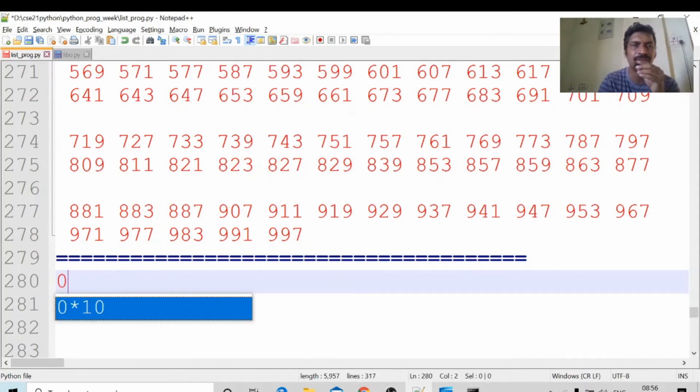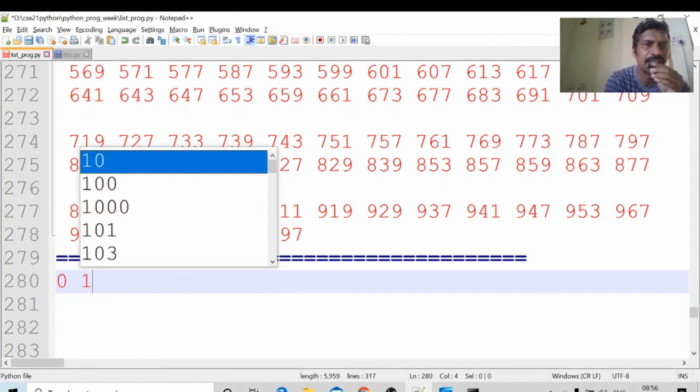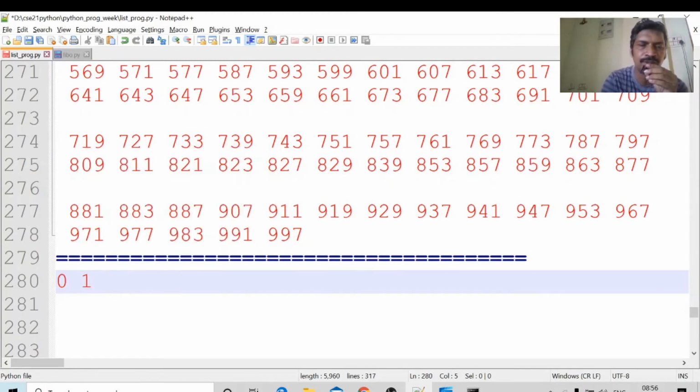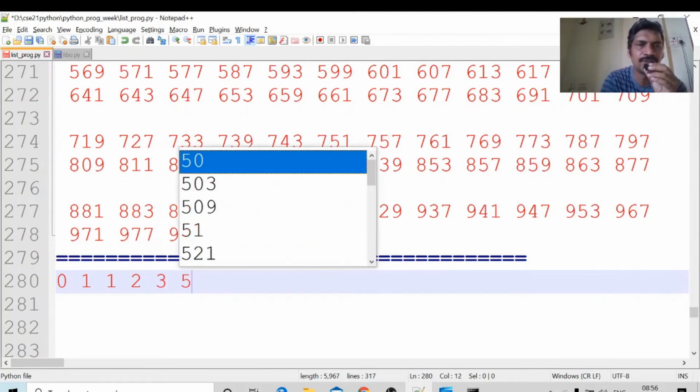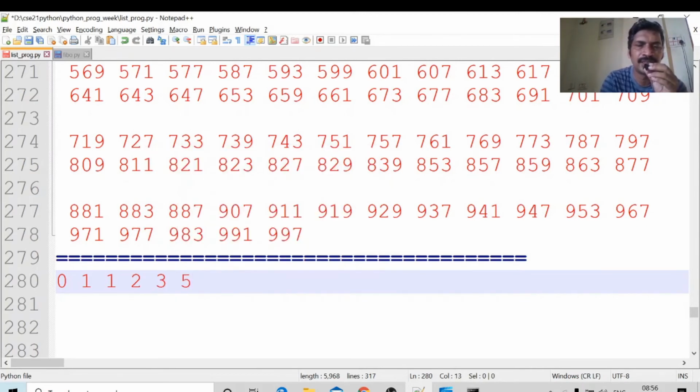First number in the Fibonacci series is 0. Next number is 1. Next number is 0 plus 1. What is the value of 0 plus 1? 1. Next number is 1 plus 1, the sum of the previous two terms, 2. 2 plus 1, 3. 3 plus 2, 5. 5 plus 3, 8. 8 plus 5, 13. 13 plus 8, 21.